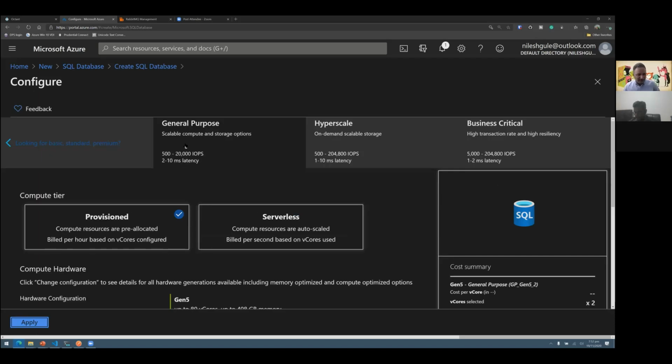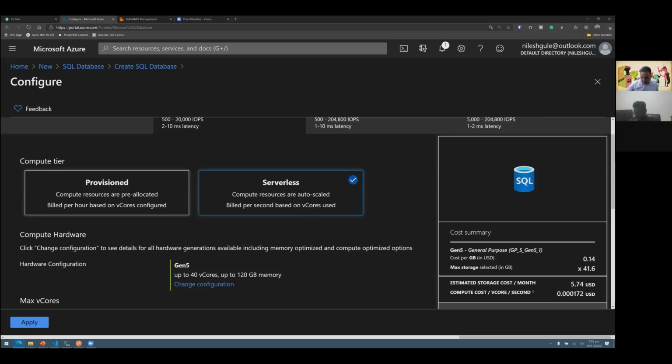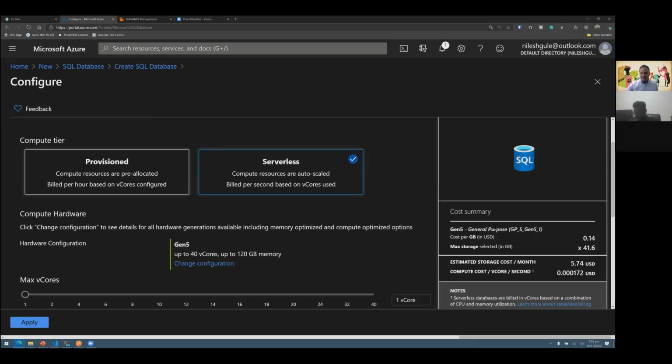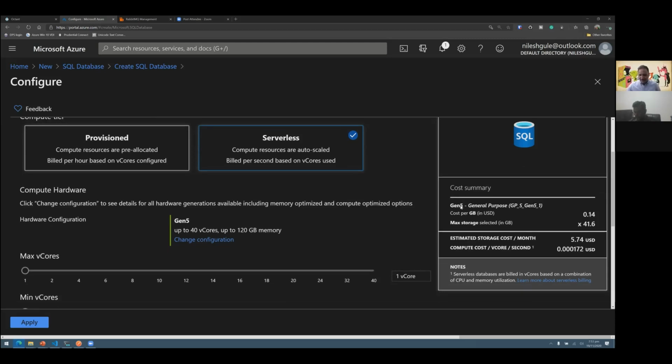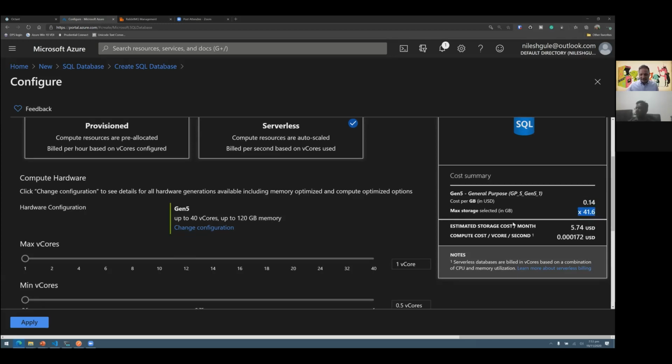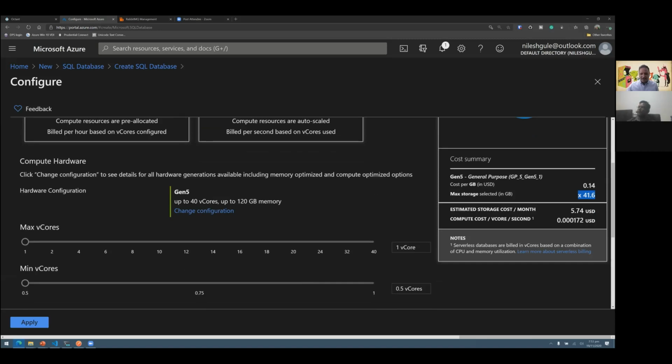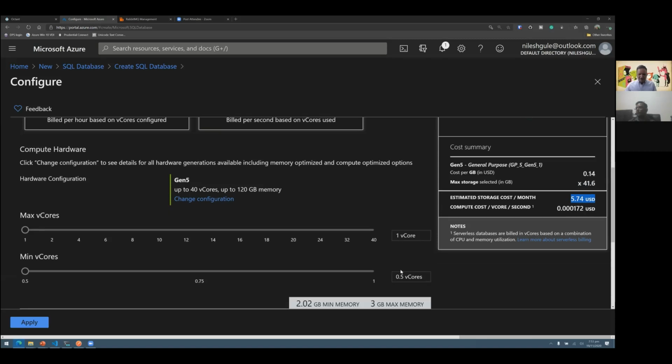So if you see here under the general purpose, we have the provisioned, which is the default here, but I can change this to serverless and have a watch on this part. So this is a general purpose 5 size, or the SKU is this one. And the cost per gigabyte in USD is 0.14 cents into the maximum storage that I select as the storage capacity. And this is estimated currently as 5.74 USD per month if I run with this configuration, which is 1 vCore as the maximum, and minimum is 0.5.